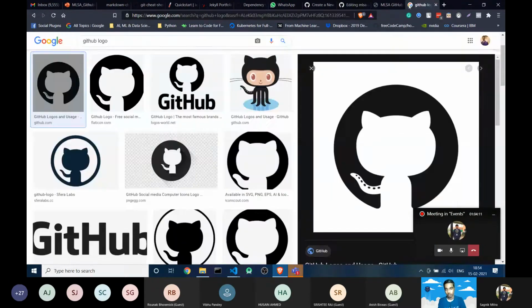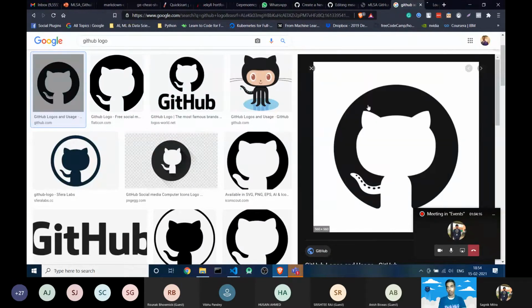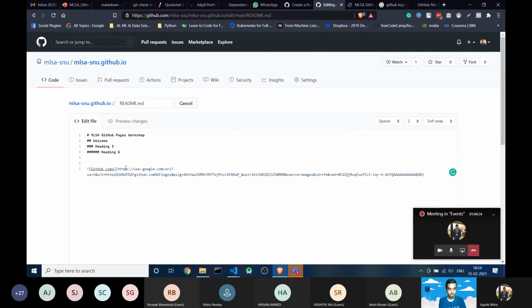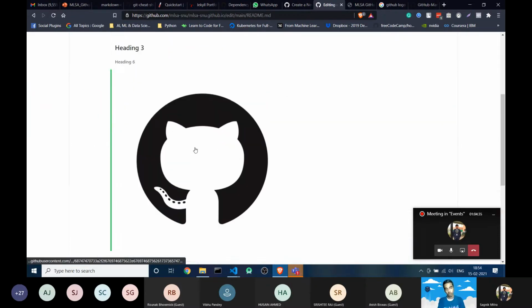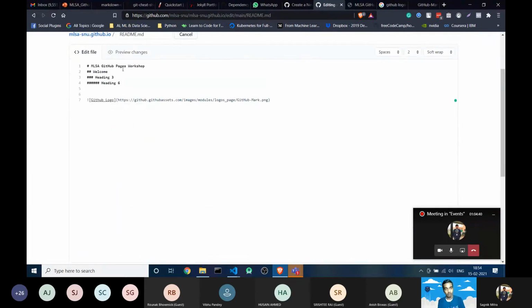Oh, I think it didn't work. Just a second. Open image in new tab. Yeah, it will work. Okay, so if you want to preview your changes, you can see there's a logo of GitHub. You can make changes, and if you want to change the size, you can do that. But for now I'm not doing anything.